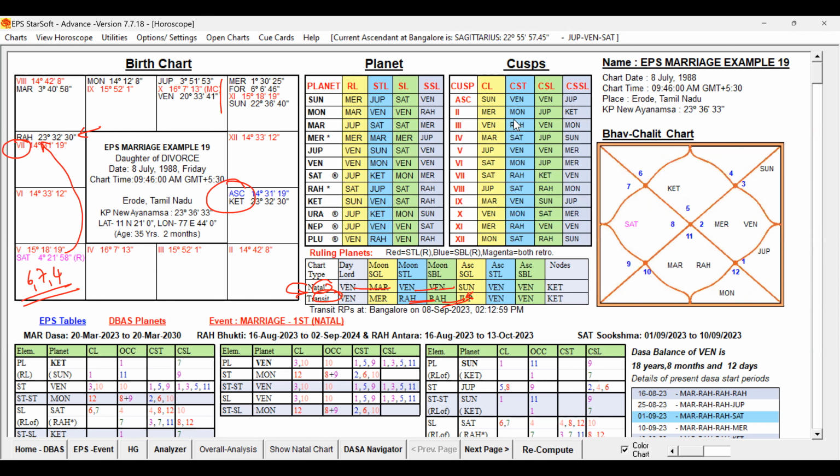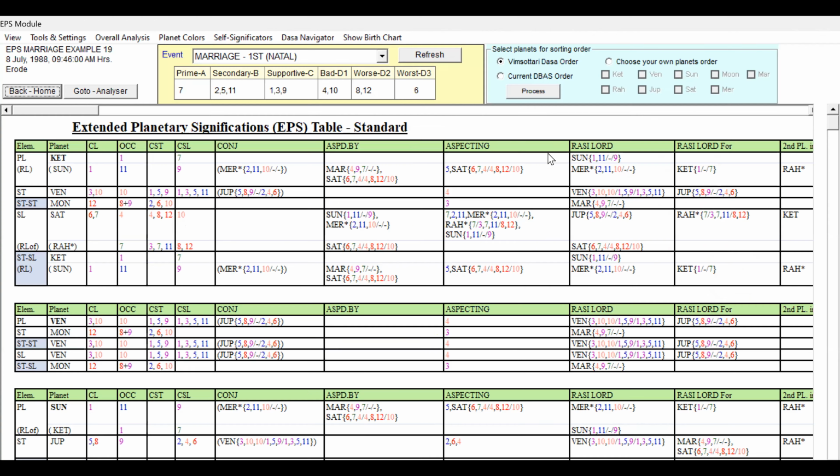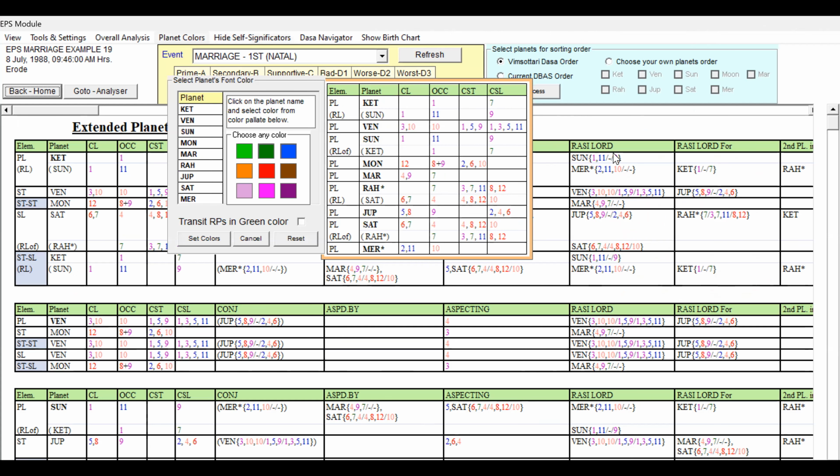So now we have to go to the EPS event I already selected. Let us check the self-significator, self-significations and planet colors. You can check Ketu is 1 and 7. Ketu is occupant of the Lagna, 7th cuspal sublord. And second planet Sun is very good. So definitely Ketu is a good planet. We can give dark green because it is 7th sublord, occupant of the Lagna, and the second planet also has strong favorable.